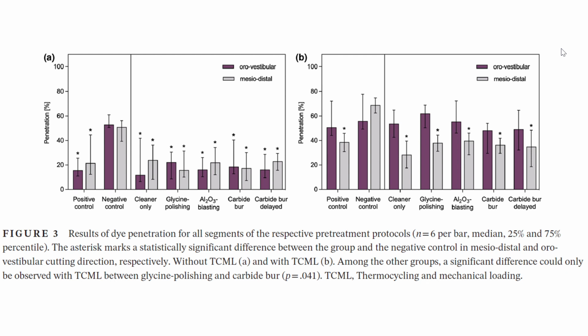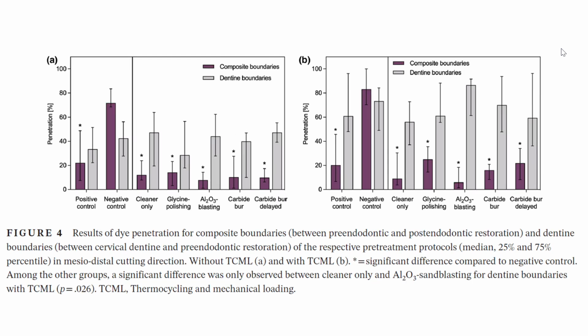With thermocycling, the median dye penetration for all segments in orovestibular cutting direction ranged between 48% and 62% for all groups, with a significant difference between only glycine polishing and carbide burr. In mesiodistal direction, the median dye penetration of all segments in the negative control was 69%, which was significantly higher than all other groups. Dye penetration into dentin boundaries for all groups ranged between 25% and 47% without thermocycling, and between 56% and 87% with thermocycling.